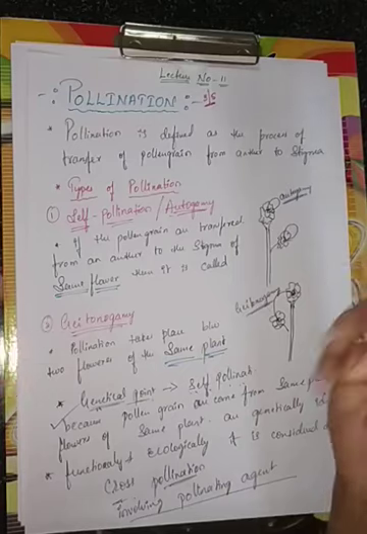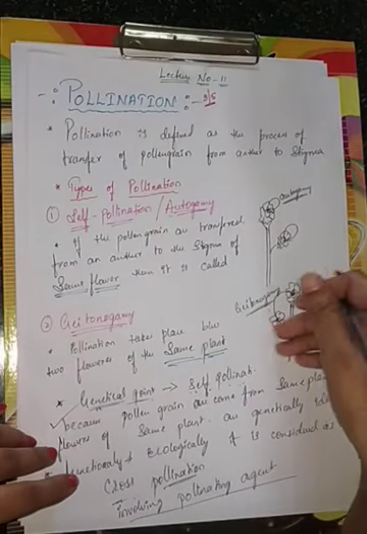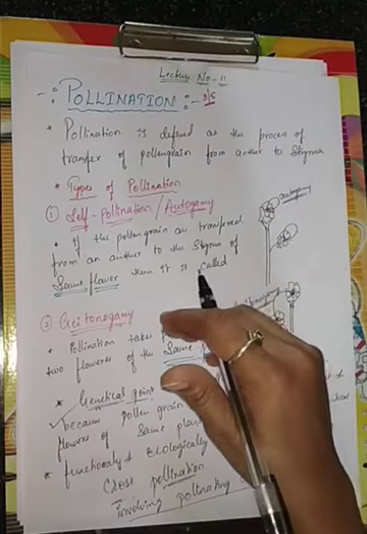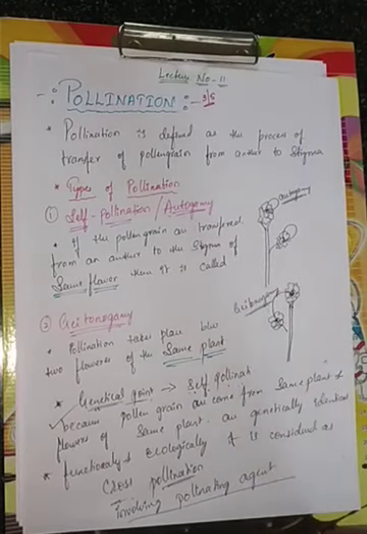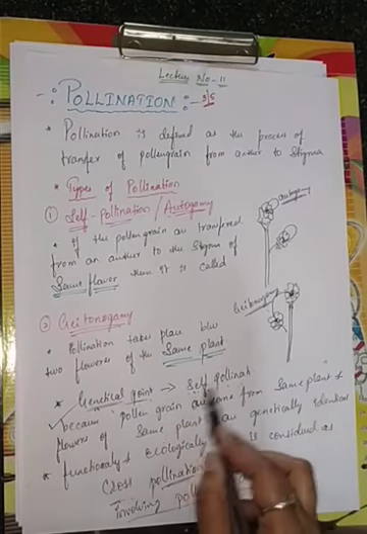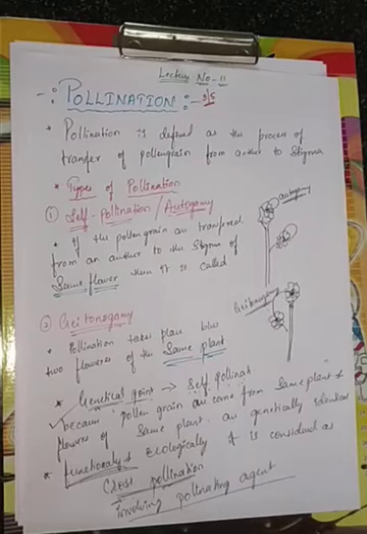Those all will carry the pollen grains and help in the pollination. So in geitonogamy, in simple words, just keep in mind: genetically it is self-pollination, and functionally it is cross pollination. The reason also I said.